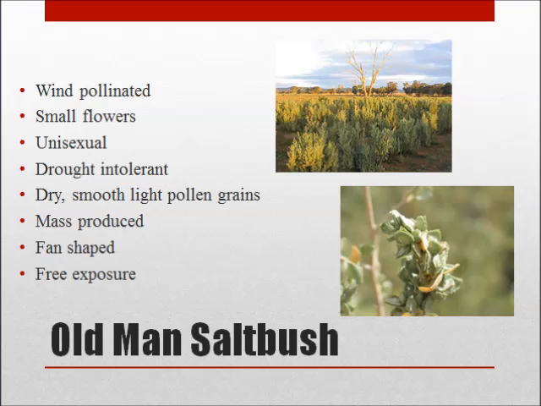They are unisexual, which allows for this to occur. It cultivates in areas of low rainfall where pollen grains are dry, smooth, light, and mass-produced. The fruiting body is a fan-shape, allowing free exposure for anthers and stigmas.